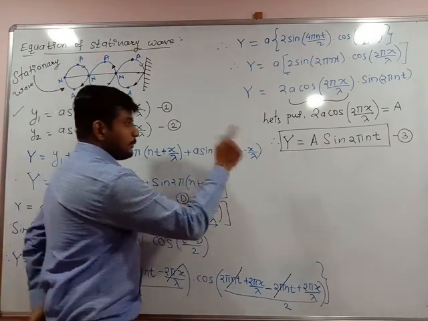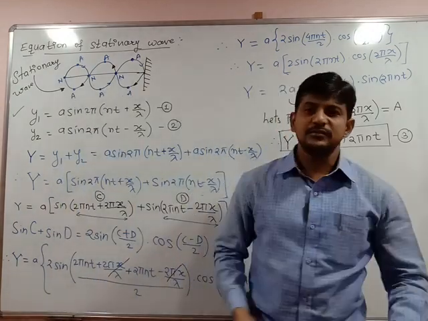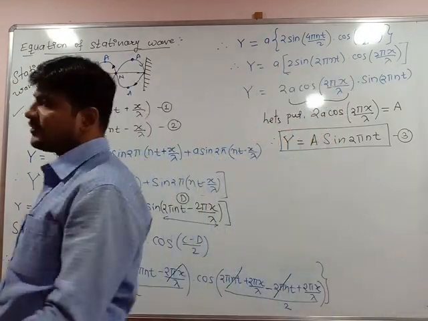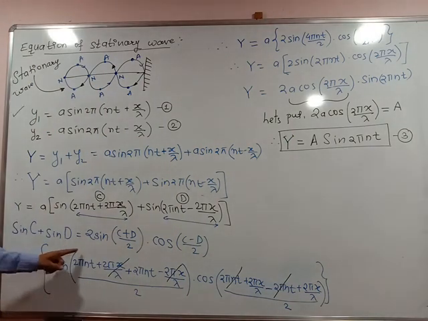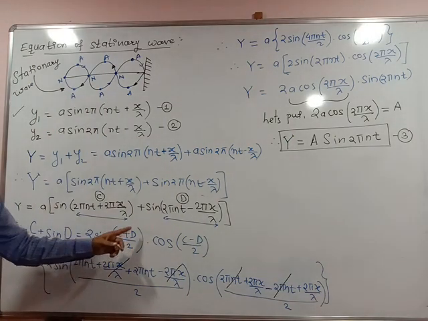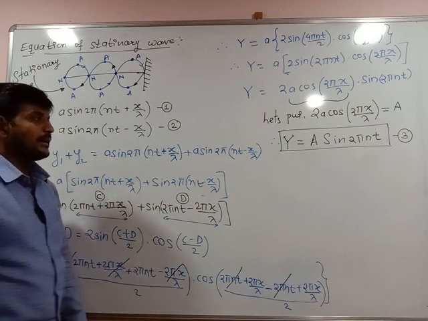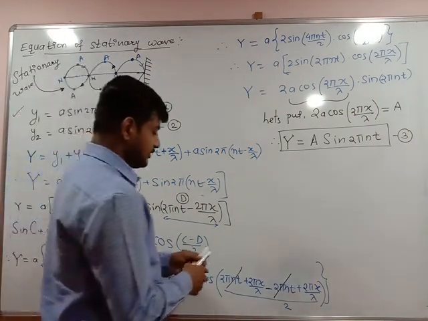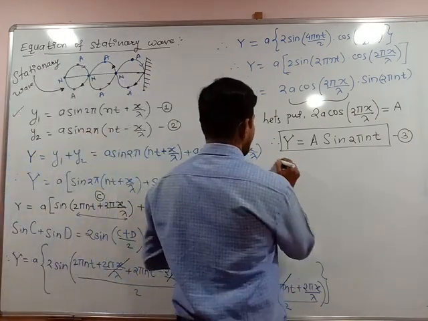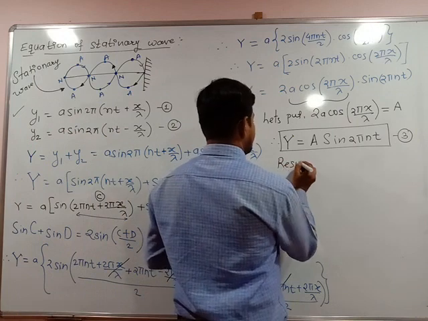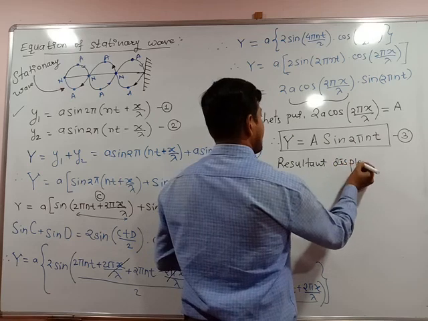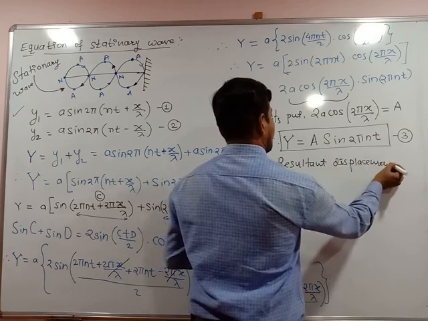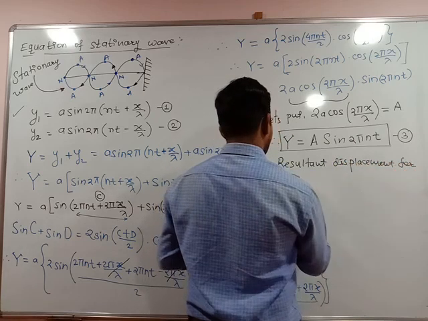So keep in mind this question will be asked in the examination for 3 to 4 marks: resultant displacement of the stationary waves. You should know only the formula sin C plus sin D is equal to 2 sin (C plus D) divided by 2 into cos (C minus D) divided by 2. This is the resultant displacement for stationary waves.